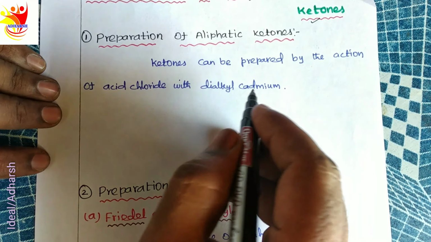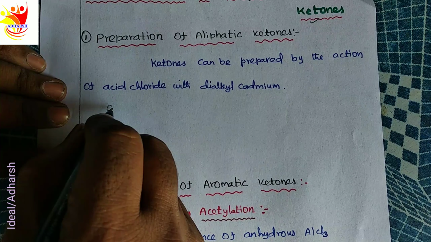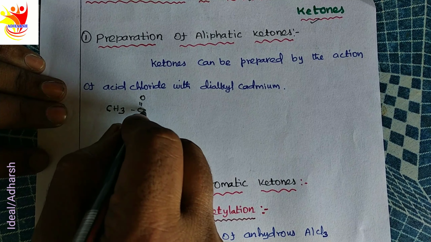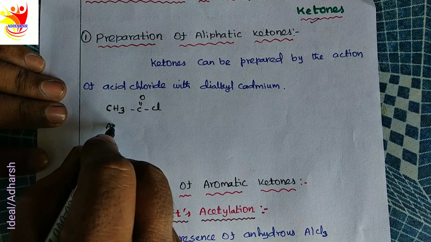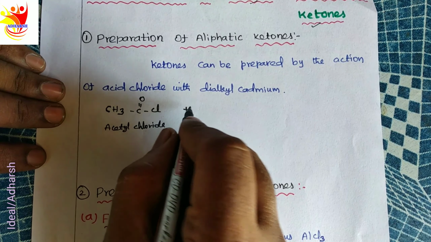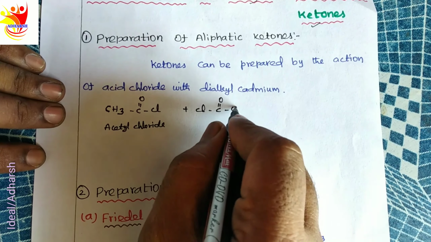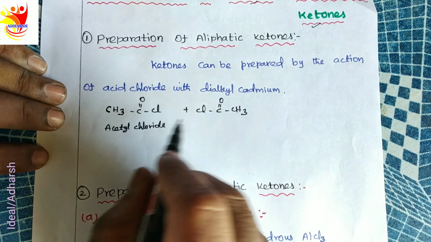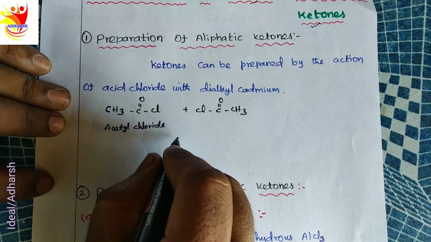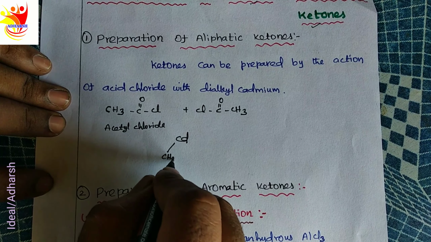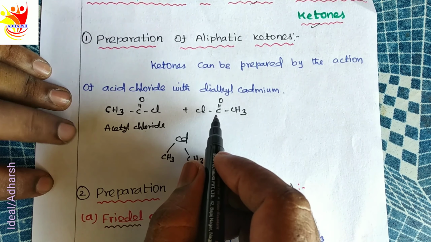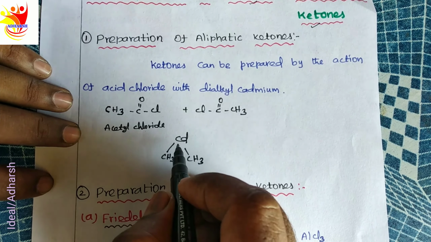The example of acid chloride is acetyl chloride. Two moles of acetyl chloride, CH3 C double bond O Cl, react with the dialkyl cadmium. Example, dimethyl cadmium, Cd(CH3)2.